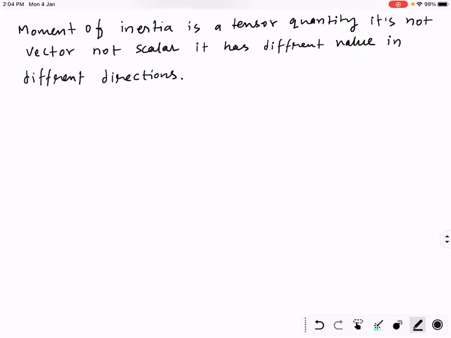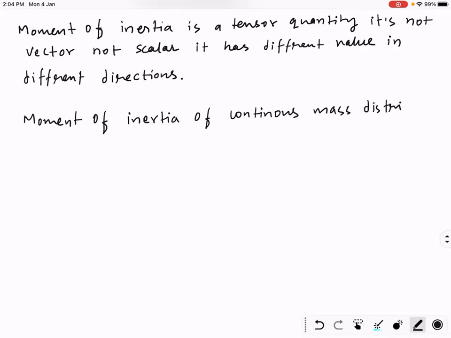Now let's calculate. Heading: moment of inertia of a continuous mass distribution. The formula for this is I is equal to integral of x square dm. This is the formula. Okay. Let's try it for a rod about its end.